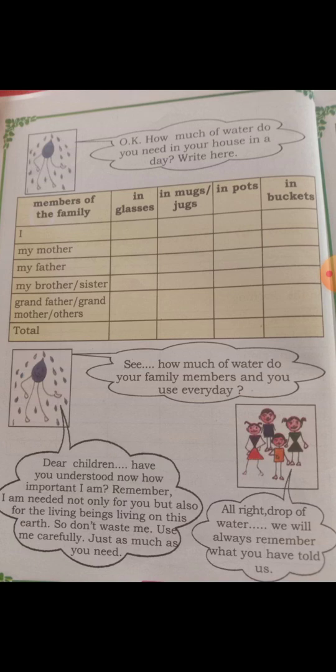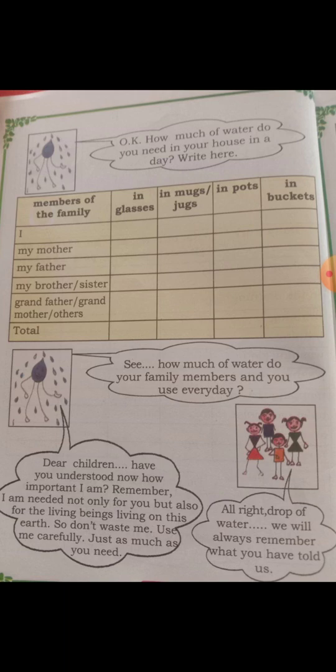All right, drop of water, we will always remember what you have told. Now children understood how important water is for all the living beings on the earth, and also important to all the non-living things.